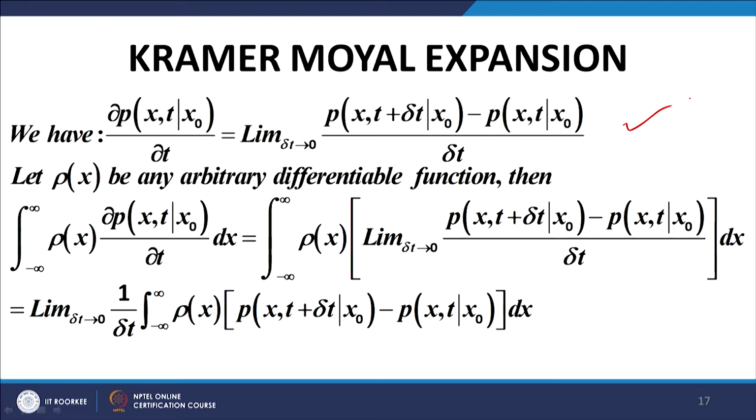We multiply this expression by an arbitrary differentiable function rho x, and we integrate over the entire spectrum, minus infinity to infinity, with respect to x. I repeat, we take any arbitrary function rho x, multiply both sides of this equation by rho x, and then integrate it with respect to x from minus infinity to plus infinity. This is what we get.